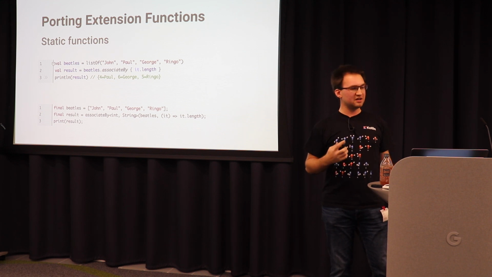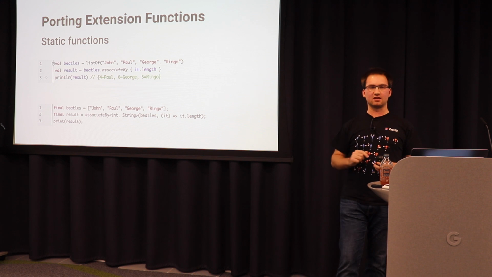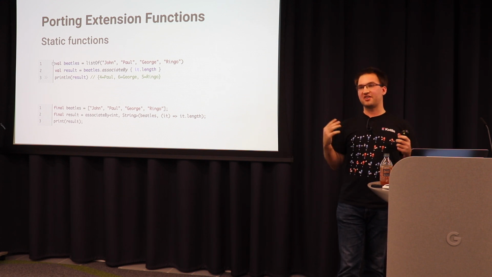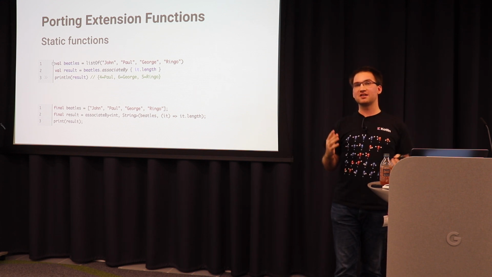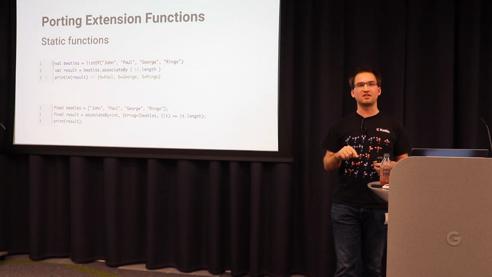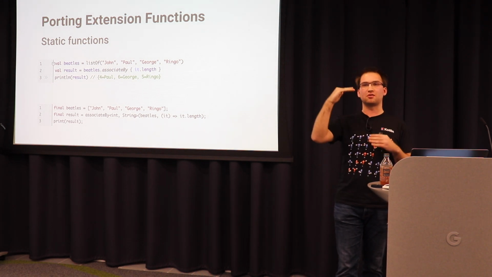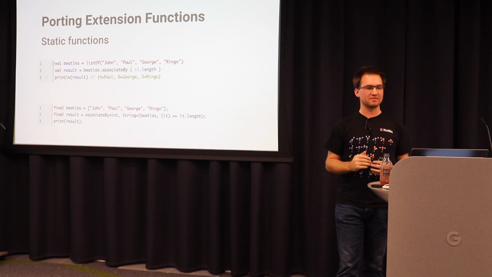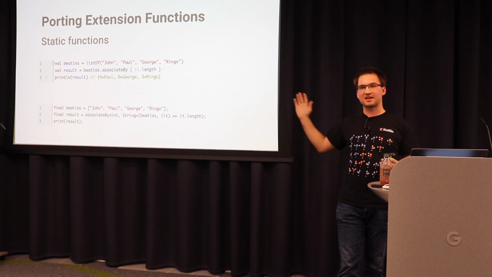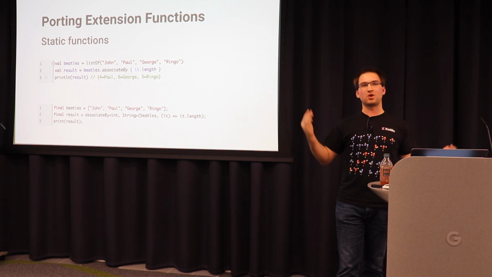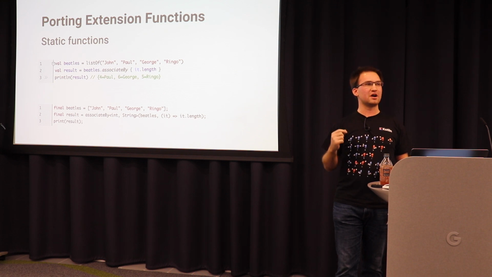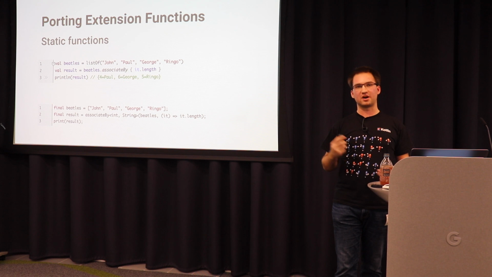And what I really like about those extension functions as they exist in Kotlin is that they are very discoverable. You have a list, you type the dot, and you get an auto-completion of a list of functions you can call on that object. This is not true with the second one, where you have some random top-level function and you have to know the name. Oh, there is an associateBy top-level function where I can put in a map.